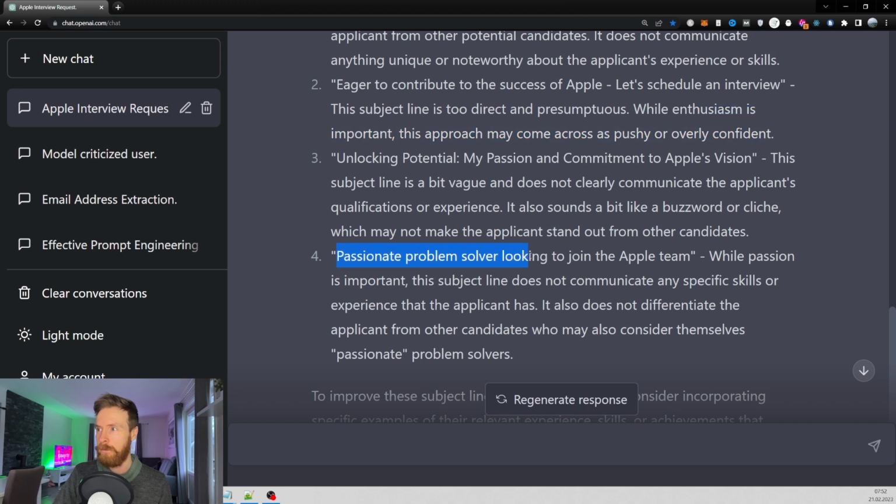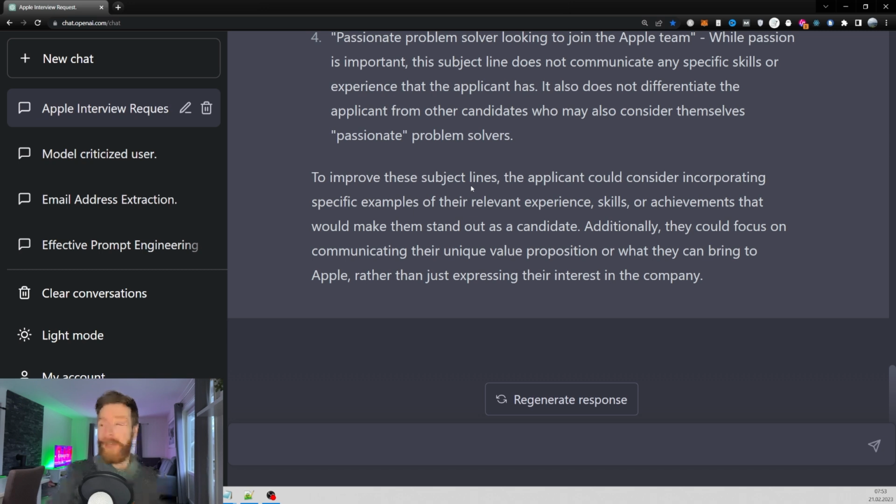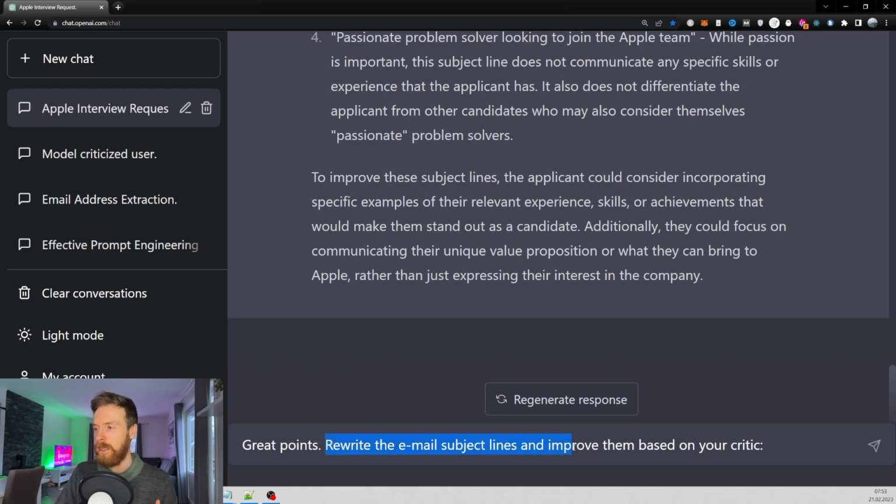Let's take a look at this one. Passionate problem solver looking to join the Apple team. This subject line is a bit vague and does not clearly communicate the applicant's qualifications or experience. It also sounds a bit like a buzzword or cliche, which may not make the applicant stand out from other candidates. Okay, so not bad actually. Let's try to rewrite this to get them aligned with this critique. So then I just go, great points, rewrite the email subject lines and improve them based on your critique.